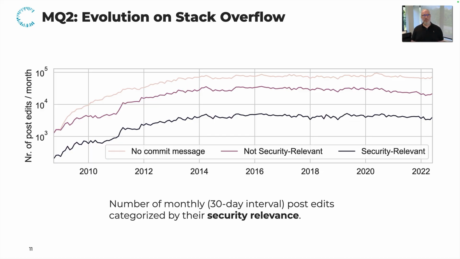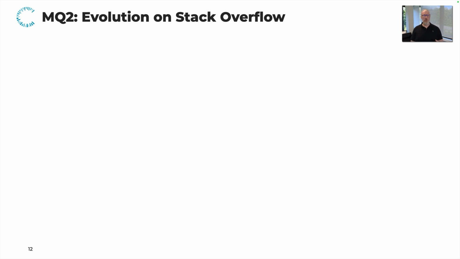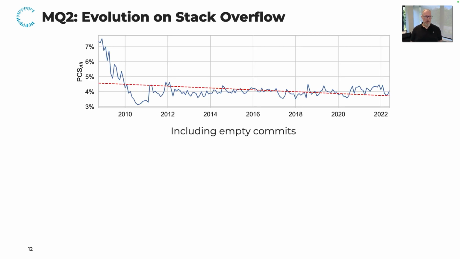We can also break these edits down a little bit better by looking at the percentage of security relevant edits per month. If you look at the overall data, including also commits that don't have commit messages, there seems to be a downward trend overall, so the percentage of security relevant edits over time seems to be decreasing.